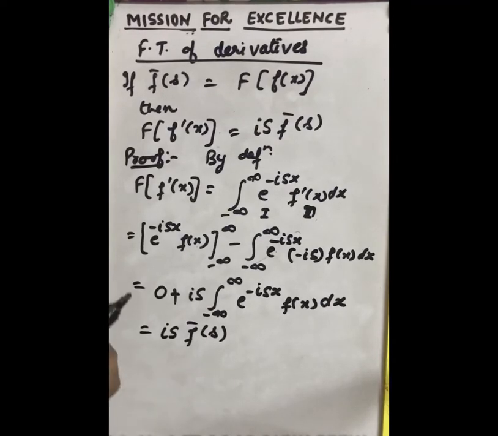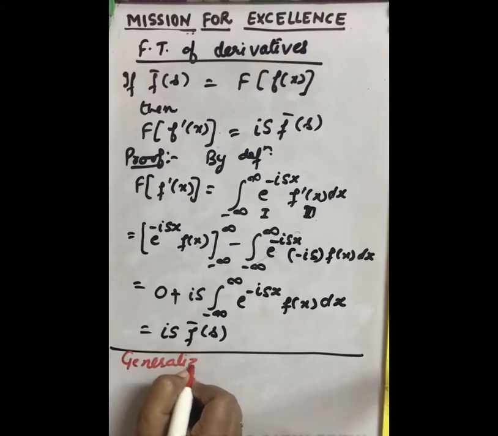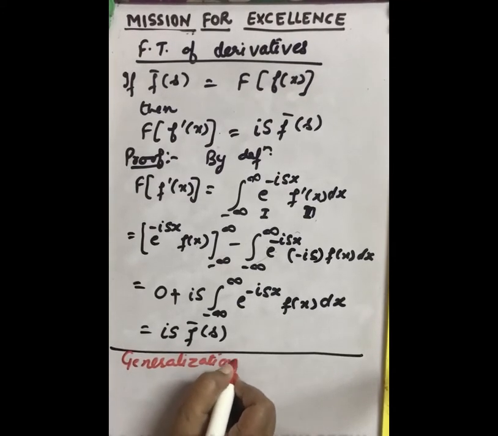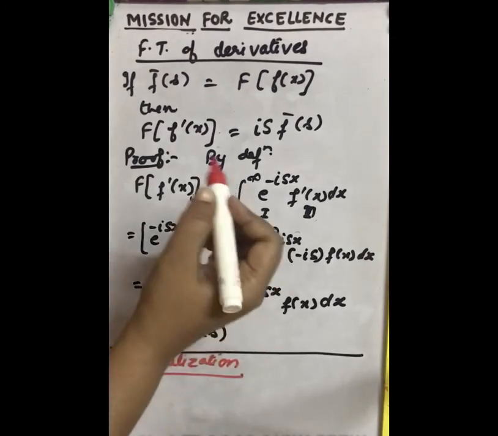Now if you take the second derivative, let us generalize. When you take higher order derivatives, every time you will multiply by iota s.